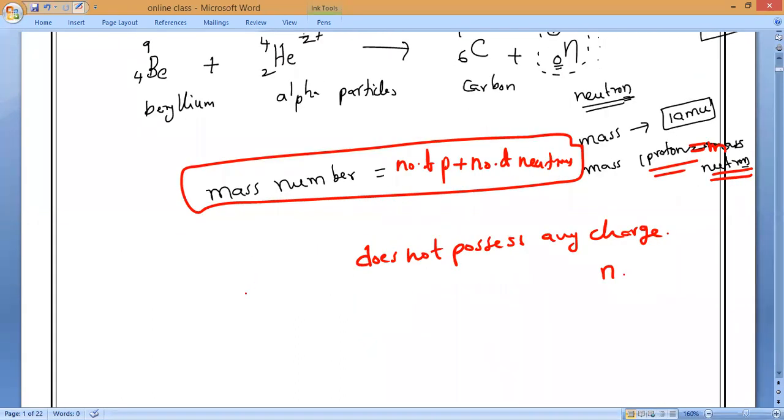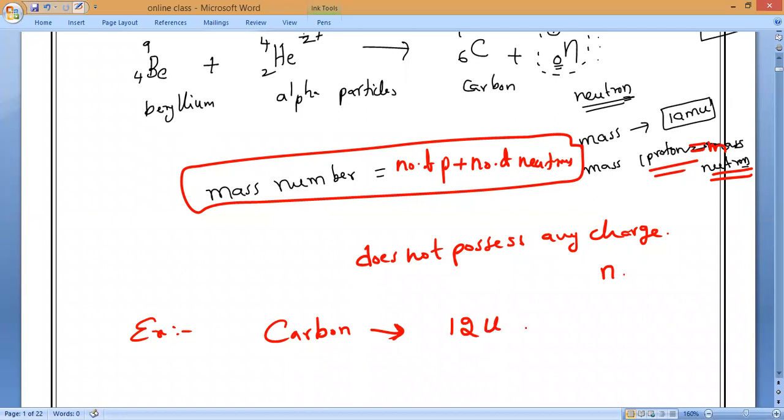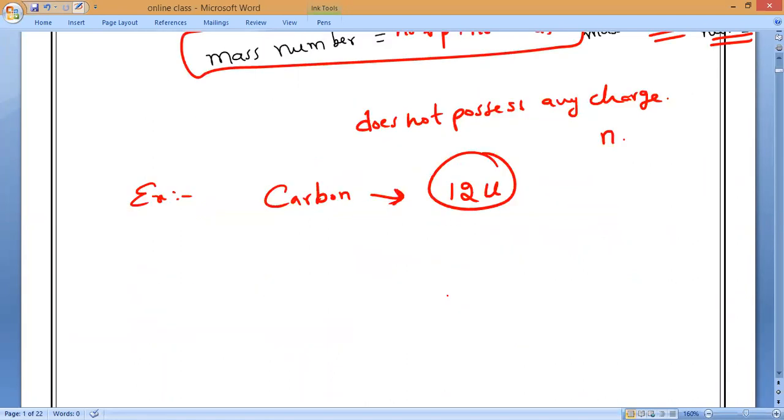Now, let us take an example: carbon. Can you tell me the atomic mass of carbon? All of you? 12. Very good. So the atomic mass of carbon is 12 U or 12 AMU. But what is the number of protons? Only 6 protons are present. But the atomic mass is 12.